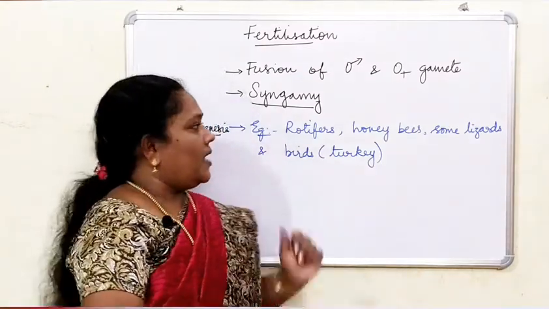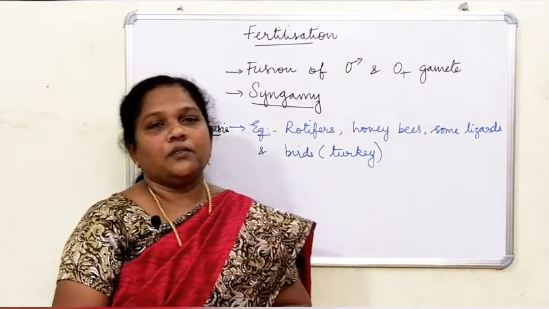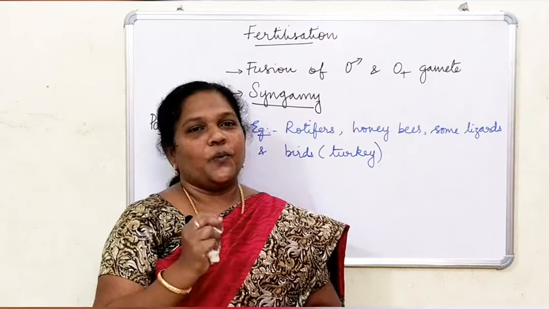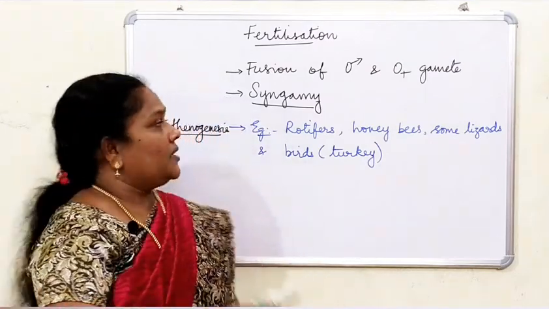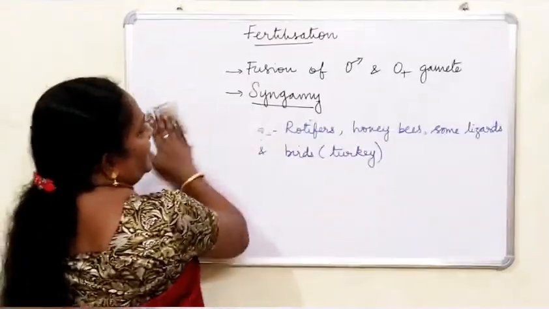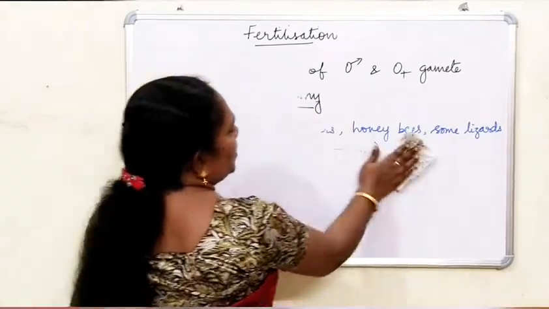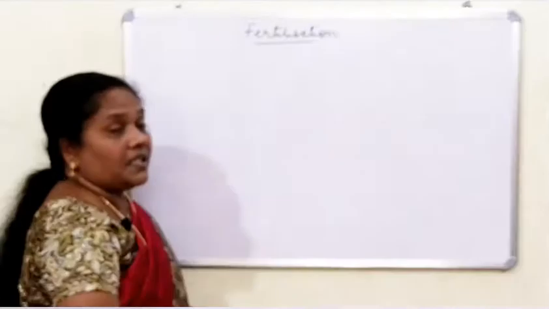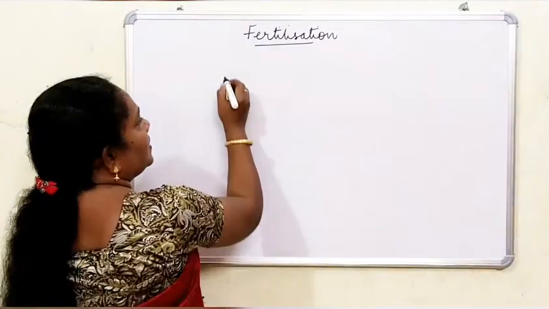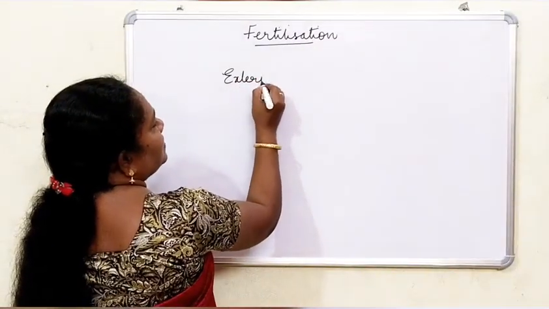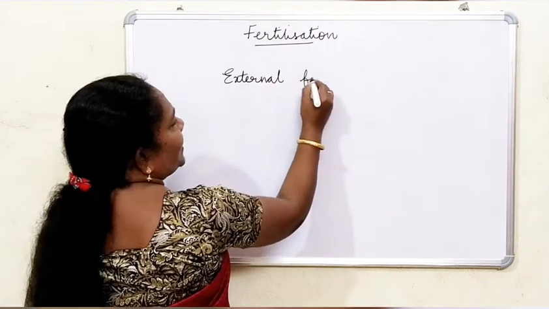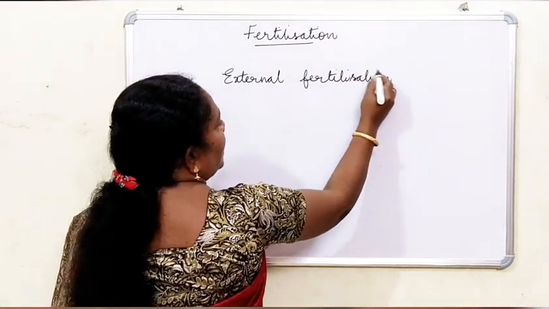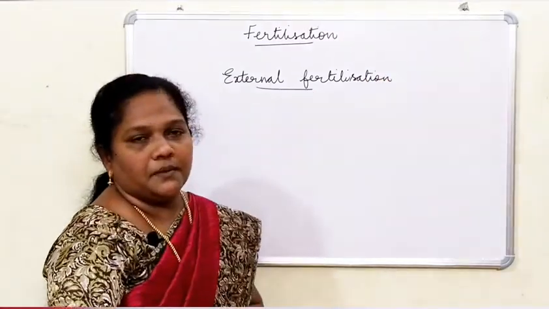Now we are going to learn about two types of fertilization. One is external fertilization, the other is internal fertilization. What is meant by external? If the fertilization occurs outside, it is called external fertilization. It normally occurs in the outside medium.